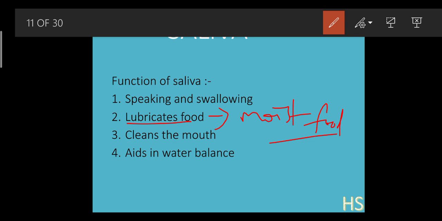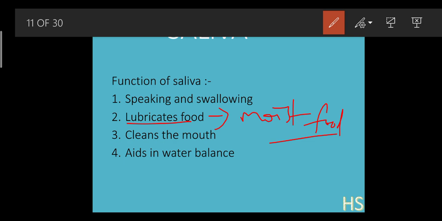So what happens some of the time? If there is dryness in the mouth, what do we do? We drink a lot of water so that our mouth gets moist.